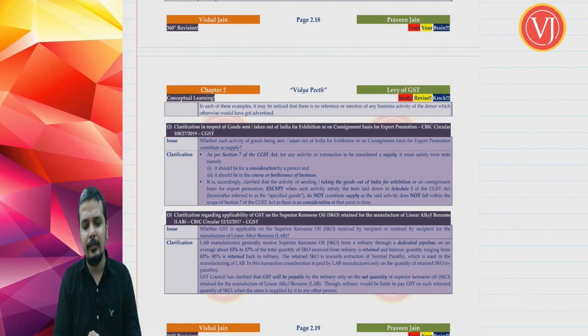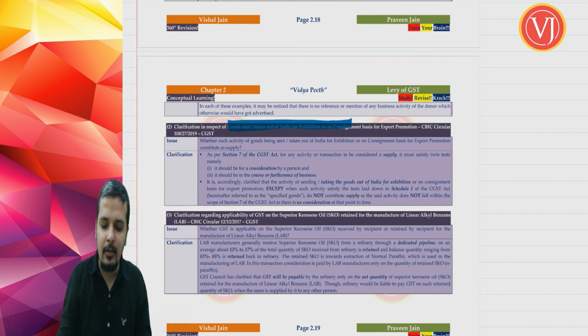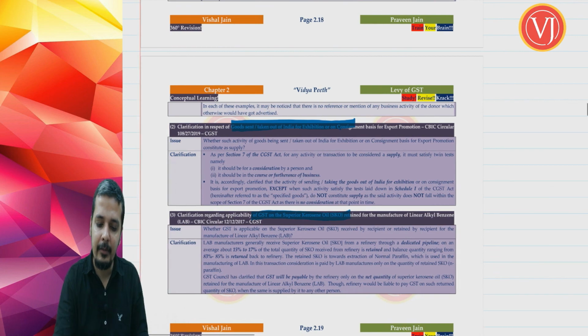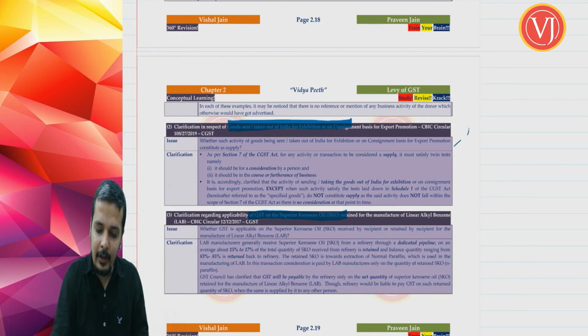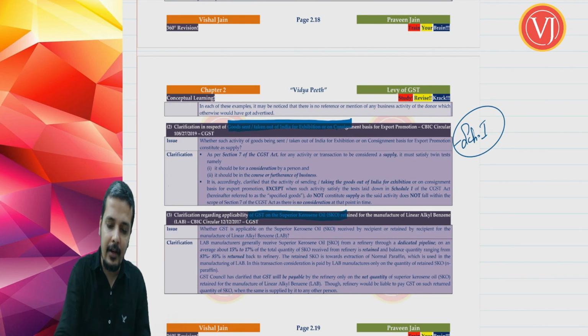Now, the second circular talks about a special case where you are taking the goods outside India for exhibition. And the third circular talks about GST applicability on superior kerosene oil. Let us understand, my friends, we are going to discuss this particular point when we discuss schedule 1. Discussing it now will not make full sense. You may not understand all the aspects. Therefore, in the second circular you will even find a reference to schedule 1. So we'll discuss it when we are done with schedule 1.